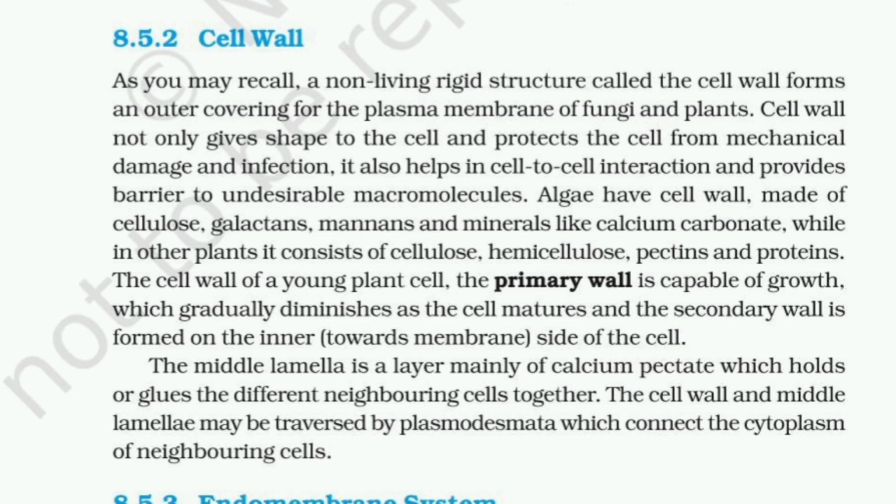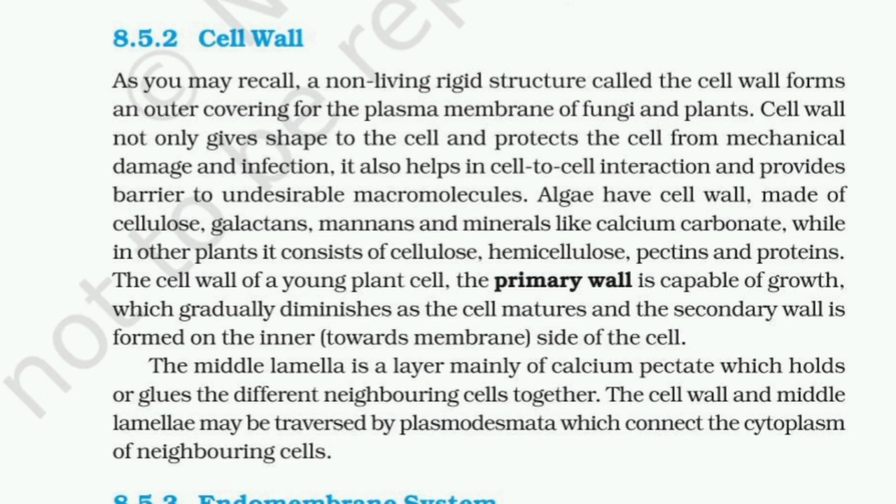The cell wall of a young plant cell, the primary wall, is capable of growth, which gradually diminishes as the cell matures, and the secondary wall is formed on the inner side of the cell. The middle lamella is a layer mainly of calcium pectate, which holds or glues the different neighboring cells together. The cell wall and the middle lamella may be traversed by plasmodesmata, which connect the